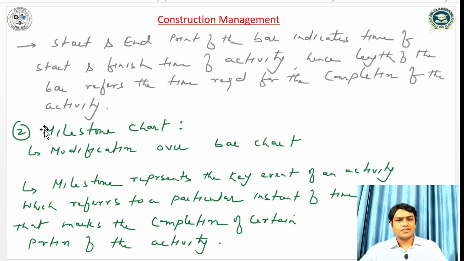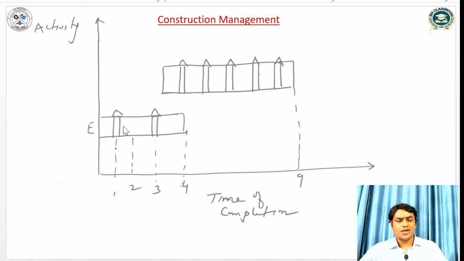The second technique of project management is the milestone chart, which is a modification of the bar chart. A milestone represents the key event of an activity, referring to a particular instant of time that marks the completion of a certain portion of the activity. In the milestone chart we can see the activity and time of completion, for different activities like E and another activity.